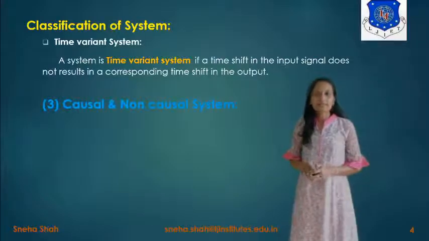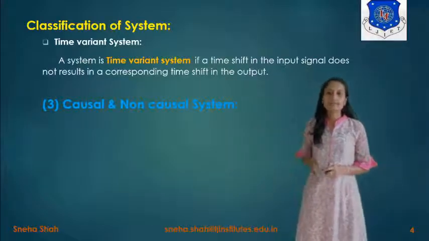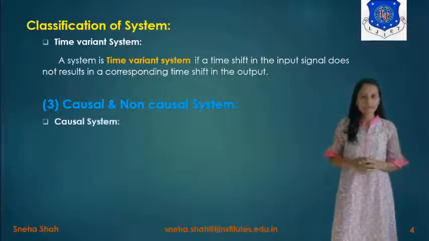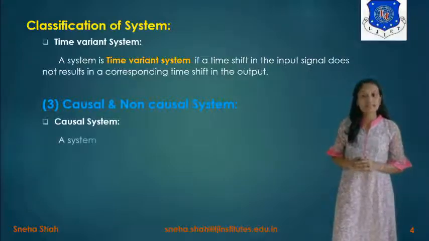Now the next type of system is causal or non-causal system. So first of all we define the causal system. What is a causal system?